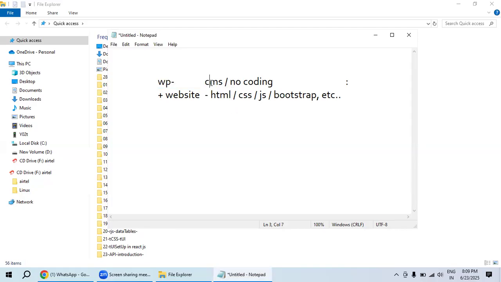So it is called a CMS application, a content management system. How can we do that? The structure has been developed in such a way. How has the CMS platform been developed? Did you understand? By using PHP.